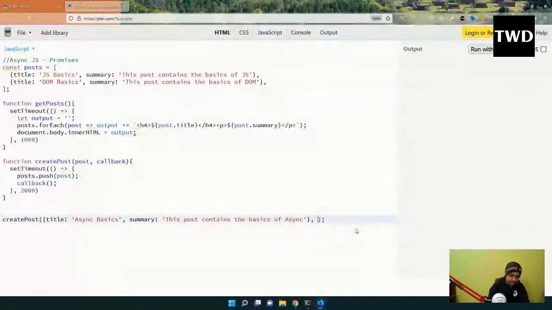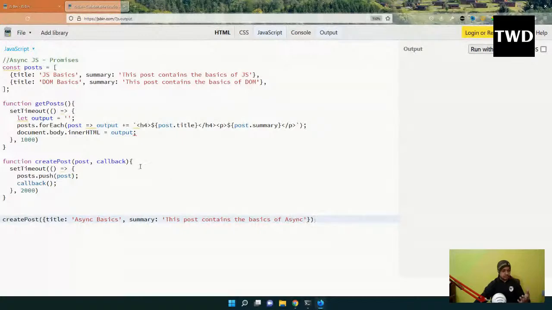Promises are something which always return something, which are either resolved or rejected, just like promises in real life. I either fulfill a promise, meaning resolve it, or I will not fulfill it, meaning reject it. So promises are like promises in real life.